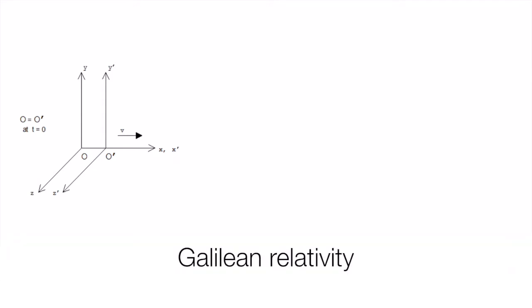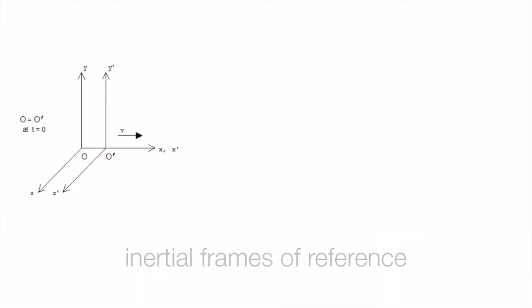Before discussing Einsteinian relativity, I want to talk about Galilean relativity. One of the key ideas in relativity is that of inertial frames of reference. A frame of reference is just a coordinate system, such as you see here. The inertial term means that it's moving with uniform velocity.